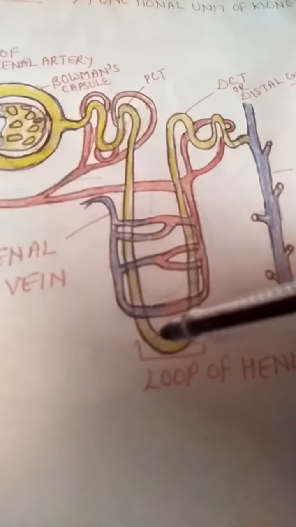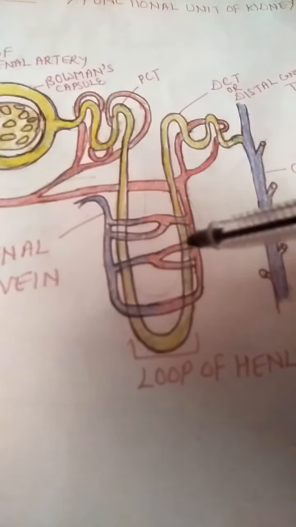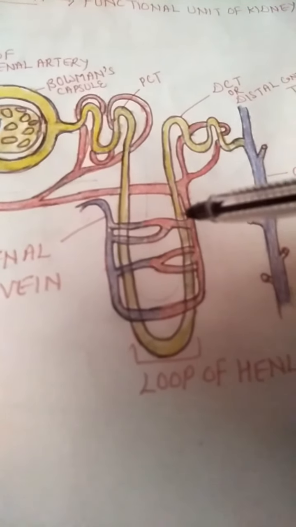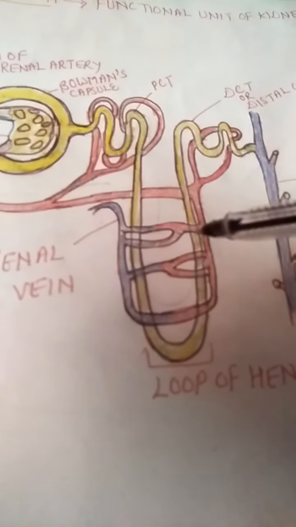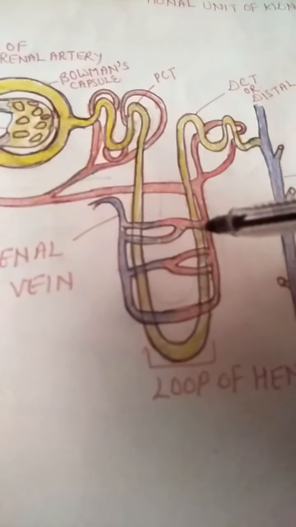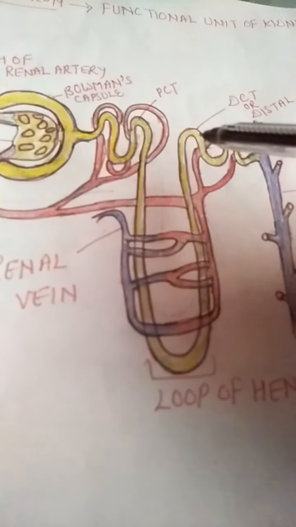Now, as the urine moves, the amount of urine decreases and the materials which were present in the filtrate will be reabsorbed into the blood vessels, and then it leads to the DCT.